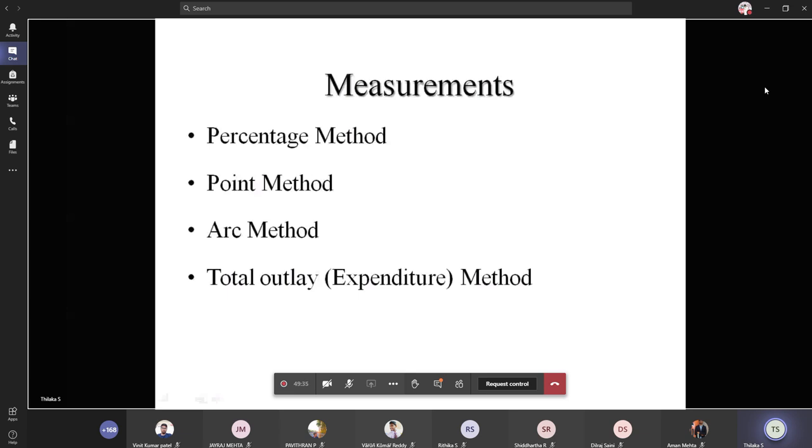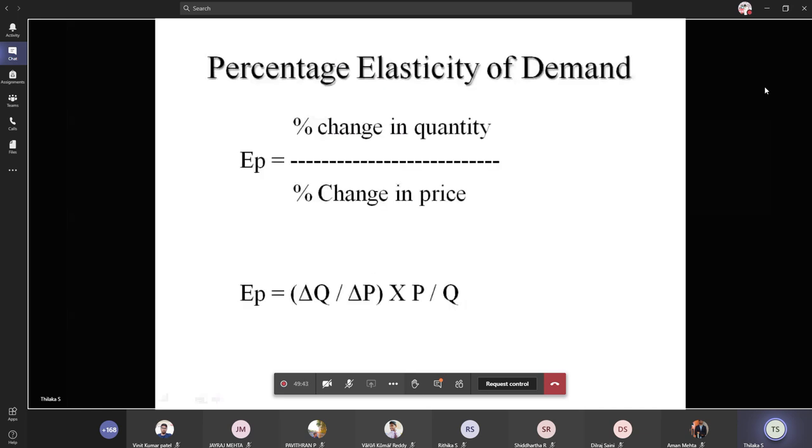The first method is the percentage method, the percentage elasticity of demand. E, the price elasticity, is equal to the percentage change in the quantity demanded divided by the percentage change in the price.